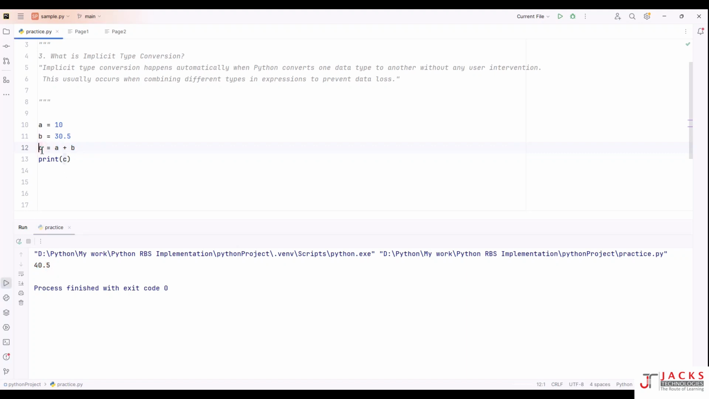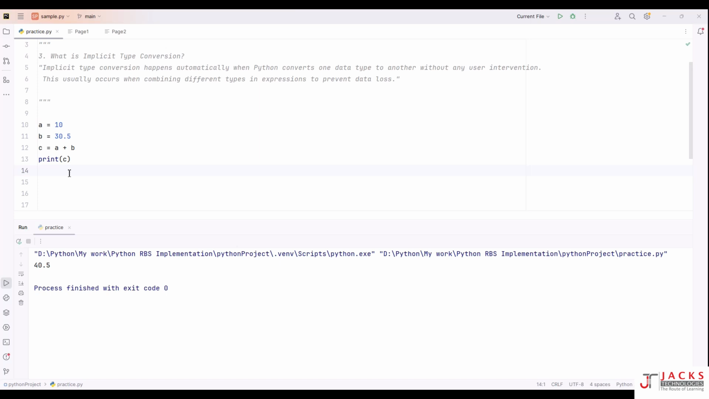Who has converted this C to float type? I haven't used any float built-in function to convert this. Your Python interpreter has automatically converted this, right? So any type conversions that happen automatically by your Python interpreter, we call it implicit type conversion. We do not convert these types manually using any built-in functions. Your Python interpreter does this. Got it? So this is called implicit type conversion, right? All right. Now you know everything about type conversion and typecasting in Python.